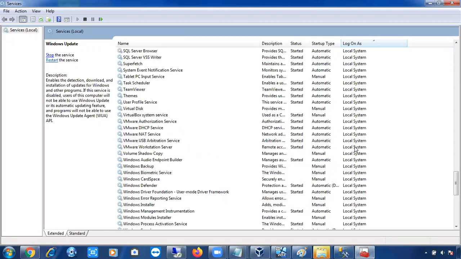As of now, I'll select only the default service account. In the next class, I'll show you how to create a customized service account and how to assign it to SQL services.